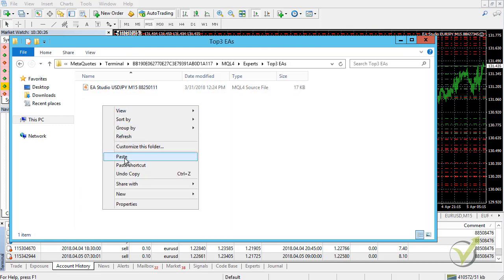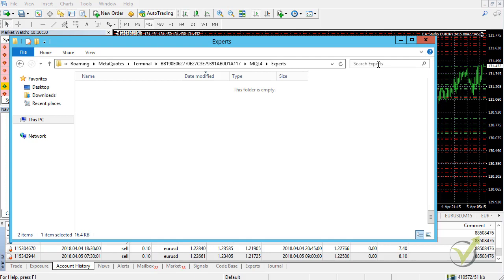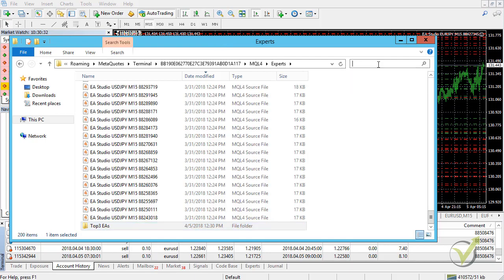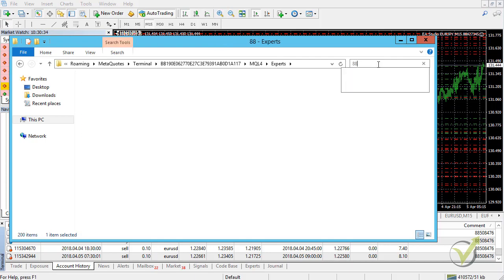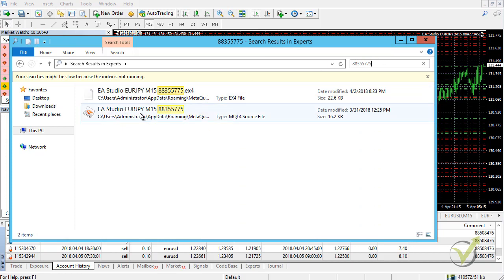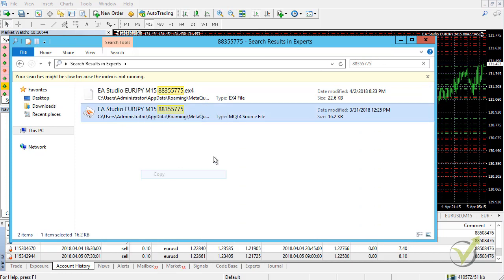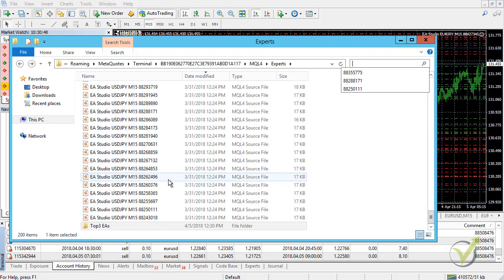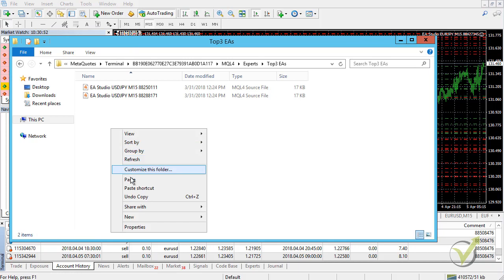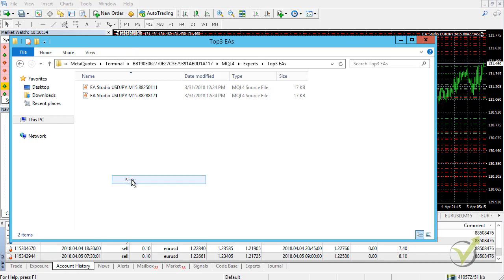Right click and paste, and then I will look for the last one. So it is 88355775. Okay, it's this one over here. It's for Euro Yen. I copy it and I will place as well this one in the folder. And what I will do after that, I will place these 3 expert advisors into a separate demo account.